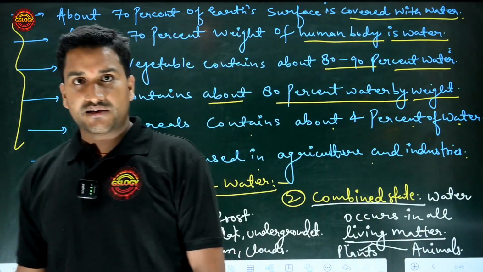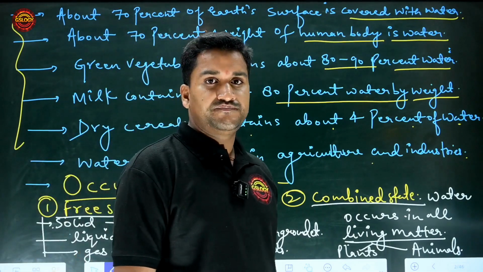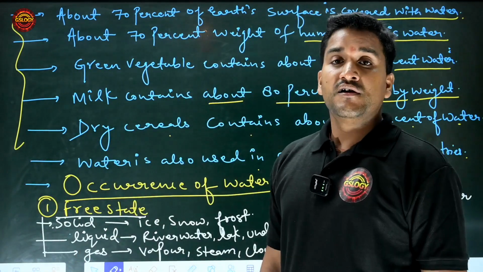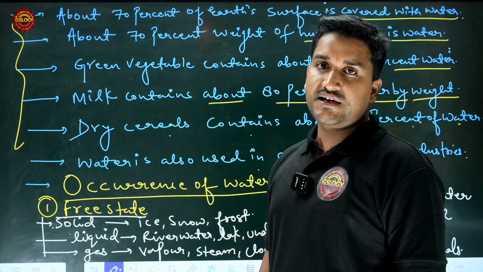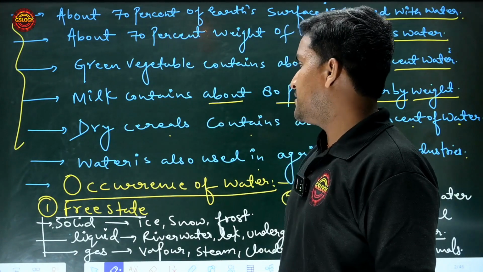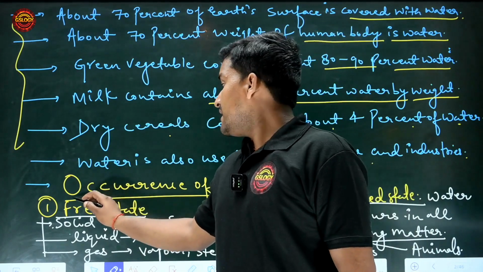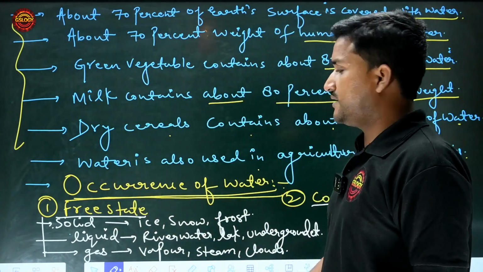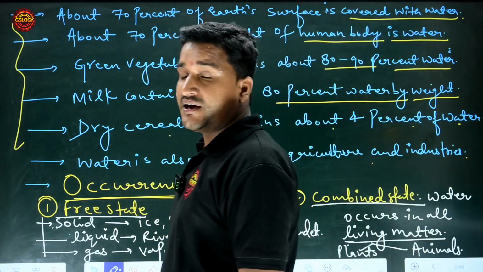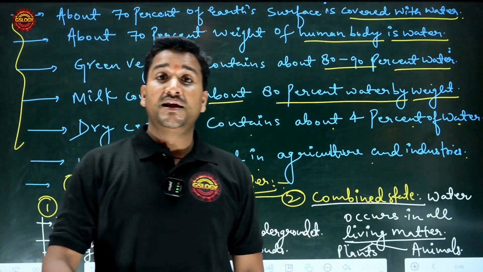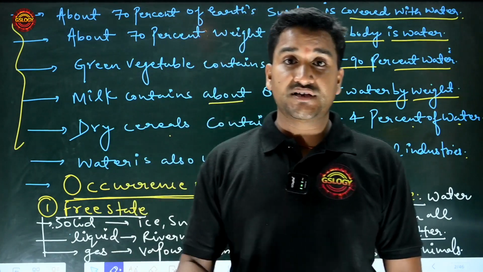And water also has different physical properties and different chemical properties. First of all, we will discuss the occurrence of water, meaning where water is found and in which form, in which state.